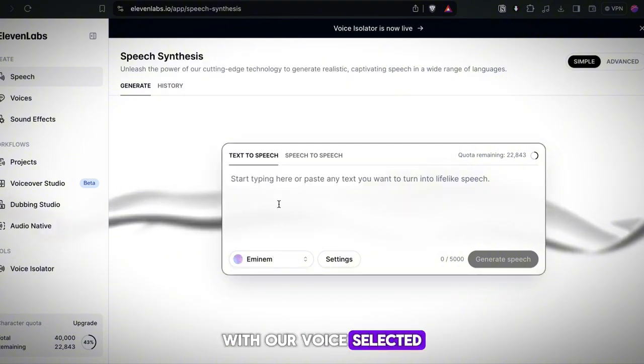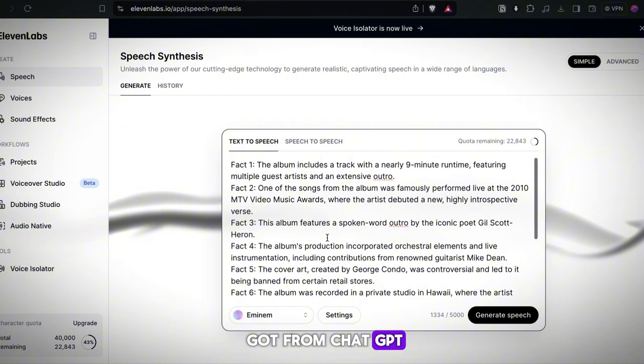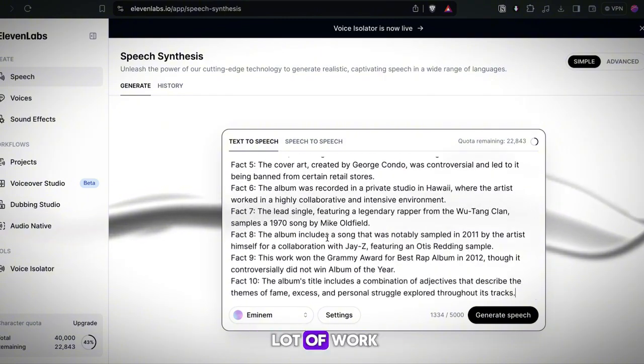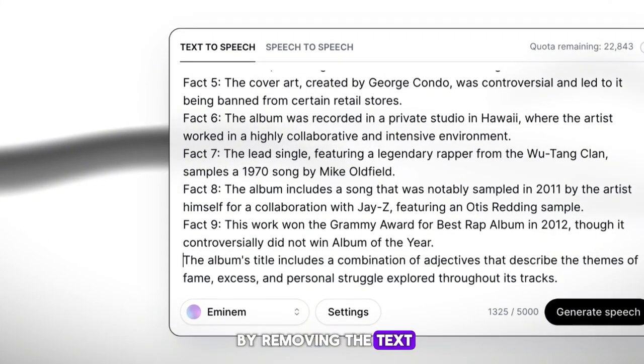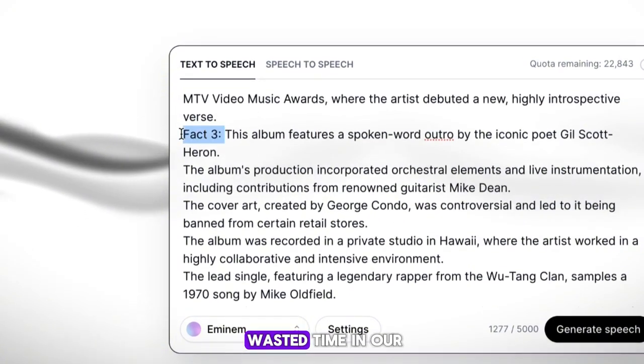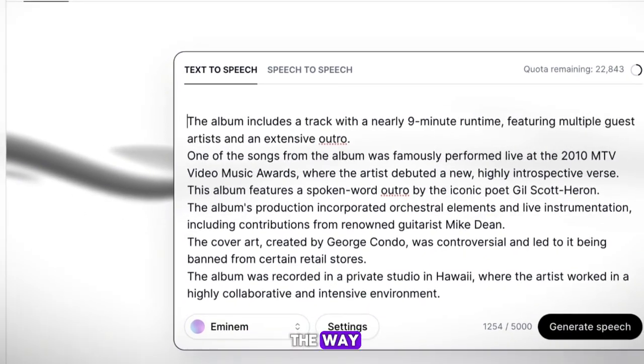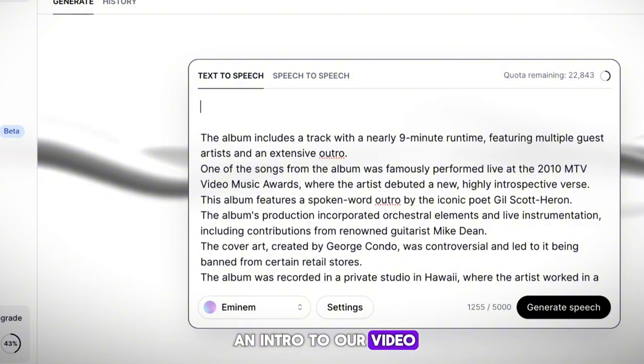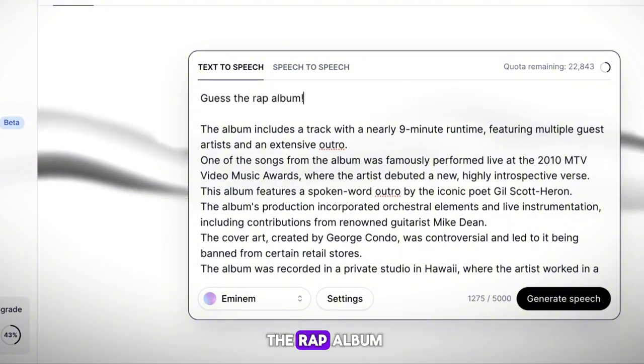With our voice selected, paste in what we got from ChatGPT. Alright, these facts need a lot of work. I'm going to start by removing the text that says Fact 1, Fact 2, etc. These will just be wasted time in our voiceover. With these out of the way, I'm going to add an intro to our video. I'll go with Guess the Rap Album.